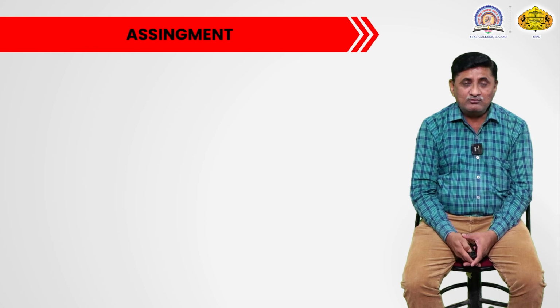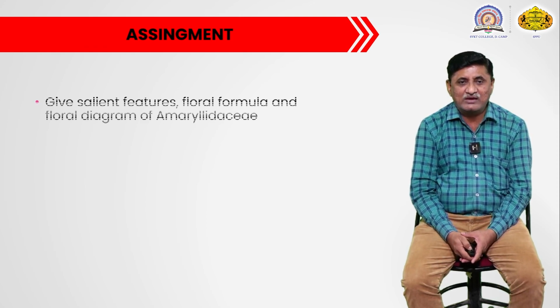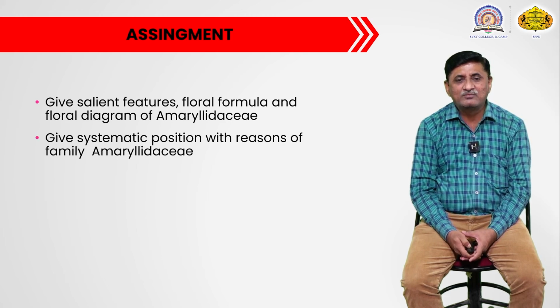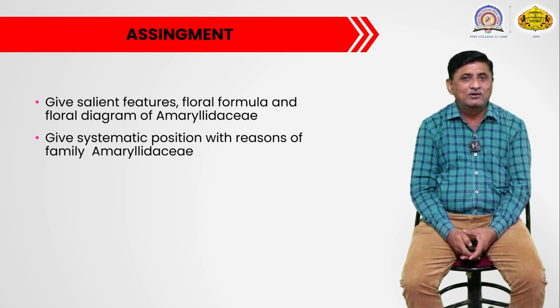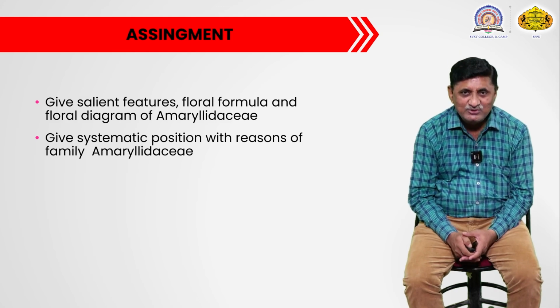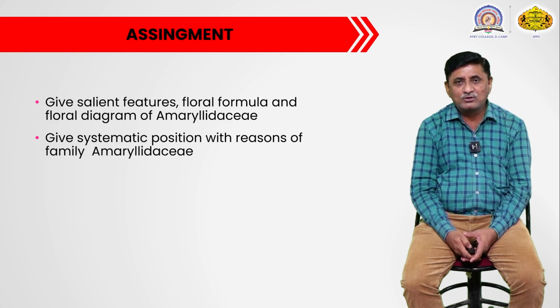Now, what will be the expected assignment on this family? You can see the questions that may be expected on this particular family are, for example, give salient features, floral formula and floral diagram of family Amaryllidaceae. This may be one kind of question. Under this question you have to list the salient features of this family, write the floral formula and draw the floral diagram.